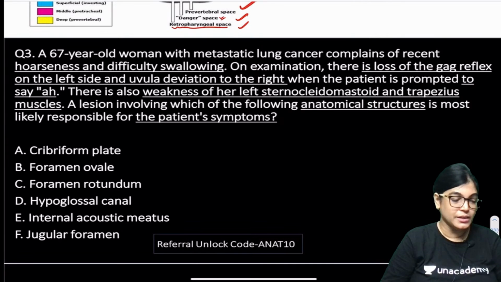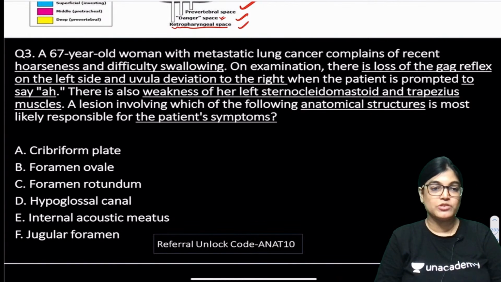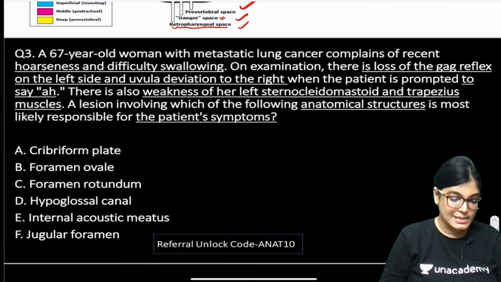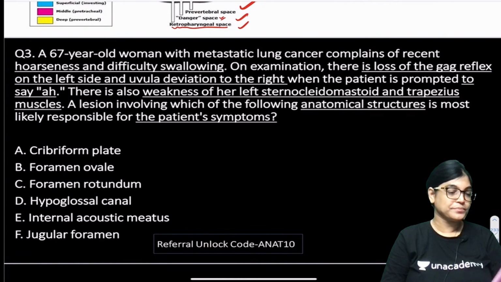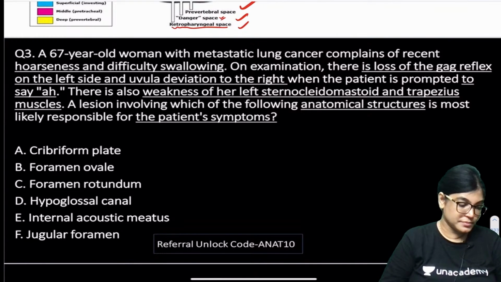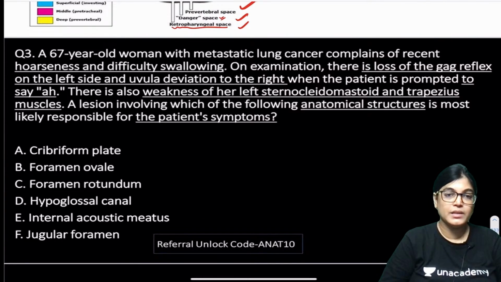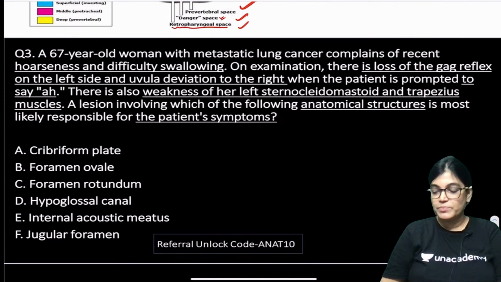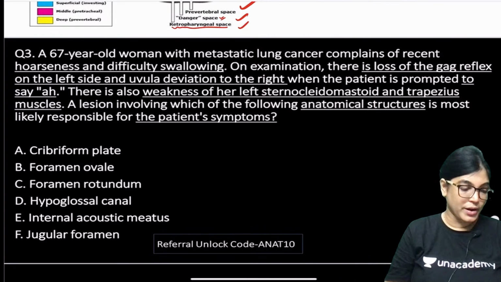So six options are there, and please mark the correct answer. The clinical history of the patient has been given and all the features have been mentioned, so you can tell me the right answer. Sam is telling F. What about others? Yes, Gopika Sarma, jugular foramen. Many others are also saying F. So in clinical questions at times it becomes easy because so many clinical hints are given to approach the right answer. That is the point.